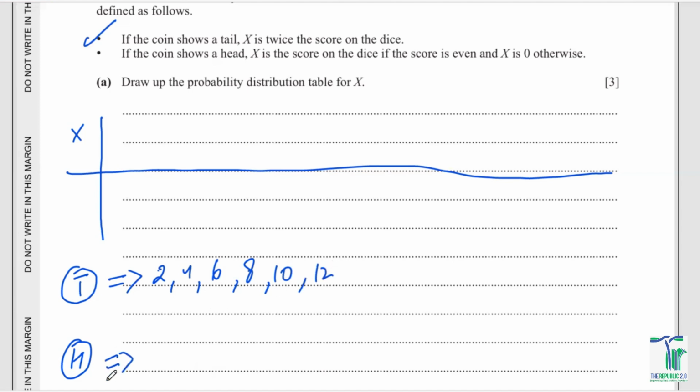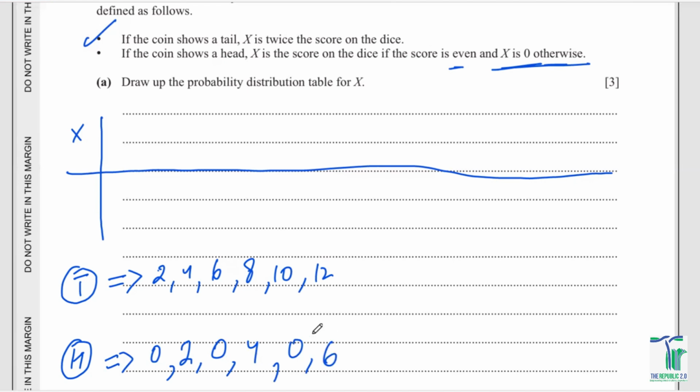Now, if you're getting a head, for example, if you're getting a 1, you should be writing it as 0, because the score is only for even numbers, and it is 0 otherwise. If you're getting a 2, your score has to be 2. If you're getting 3, score has to be 0. If you're getting 4, score has to be 4. If you're getting 5, the score has to be 0. If you're getting 6, the score has to be 6.